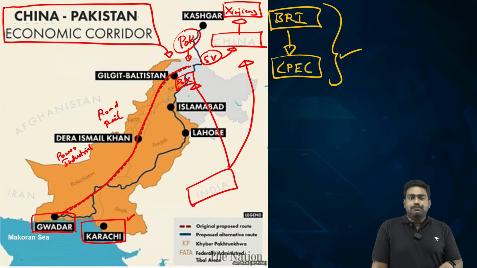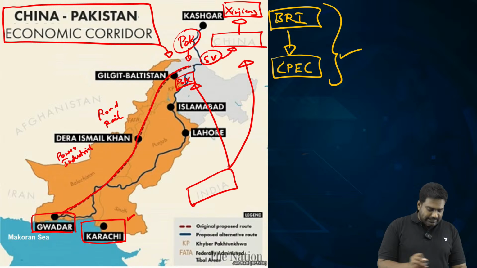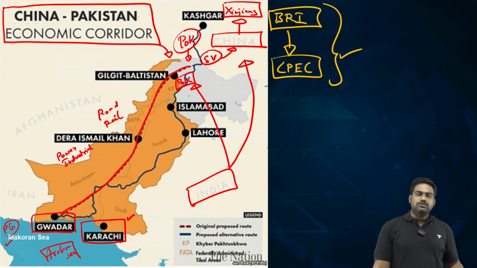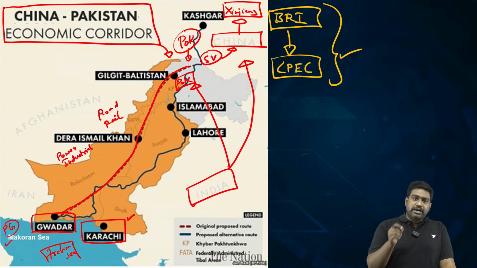But for China, CPEC is a priority because this gives China direct access to the strategic Arabian Sea and the Persian Gulf. Even China is heavily dependent on oil and gas from the West Asian countries. So most of these energy supplies to China come from this route. It passes from the Persian Gulf through the Hormuz Strait, then the Gulf of Oman, and from here China can take the energy supplies through Gwadar and Karachi and bring them directly into mainland China. This will allow China to reduce its dependency on the Malacca Strait.